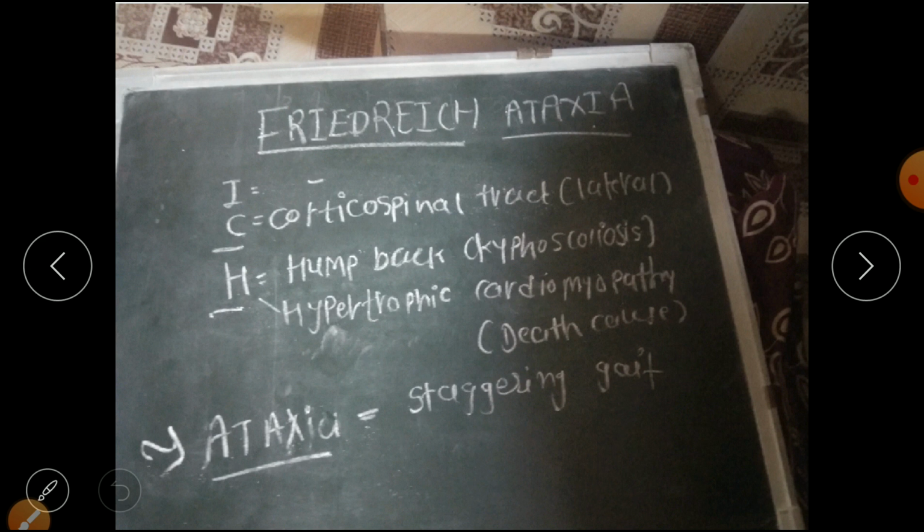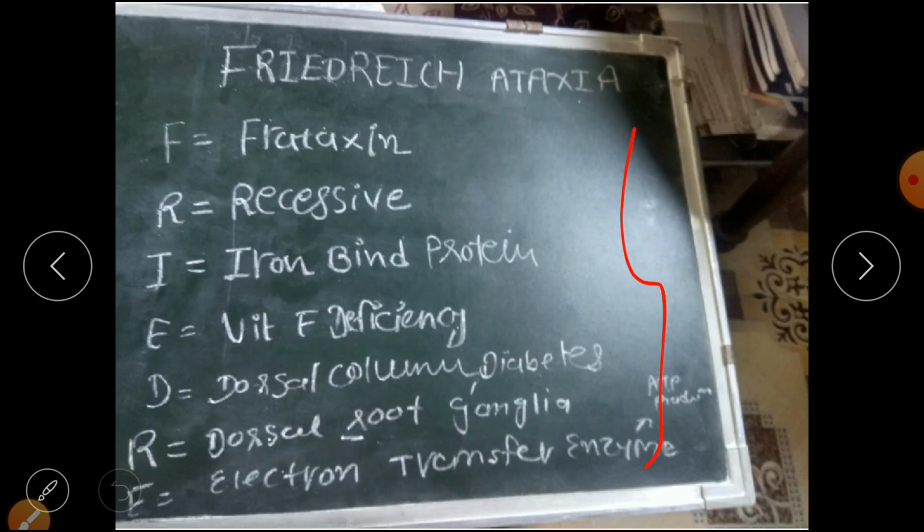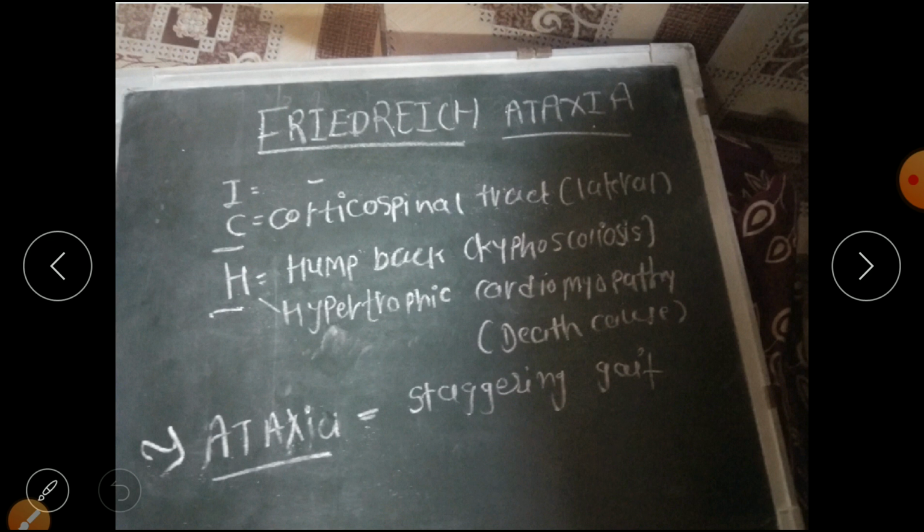Then H for humpback, or we can say kyphoscoliosis deformity. And second is hypertrophic cardiomyopathy, which is the most common reason for death in Friedreich's ataxia patients. And ataxia, that is staggering gait, is present in the patient. So this is about the mnemonic of Friedreich's ataxia. You can remember these points and explain them. So this is about Friedreich's ataxia.